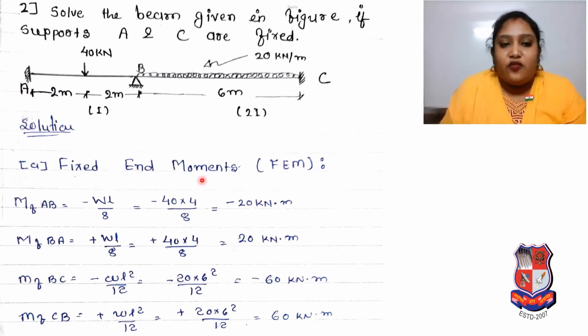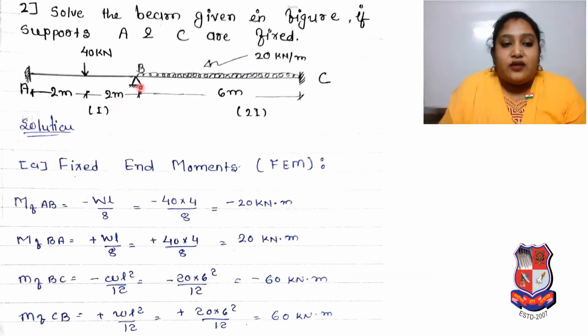First step, fixed end moment for AB is minus WL by 8 because it's a point load. So minus 40 into 4 divided by 8 is equal to minus 20 kilonewton meter. Now for BA, plus WL by 8, point load. So 40 into 4 by 8, so it will be positive 20 kilonewton meter.